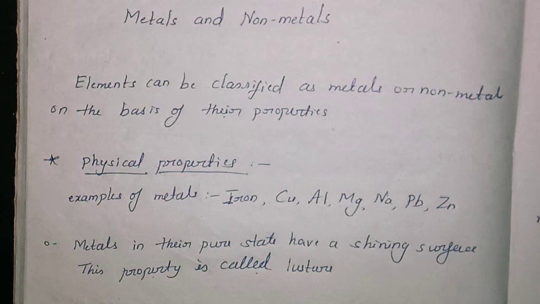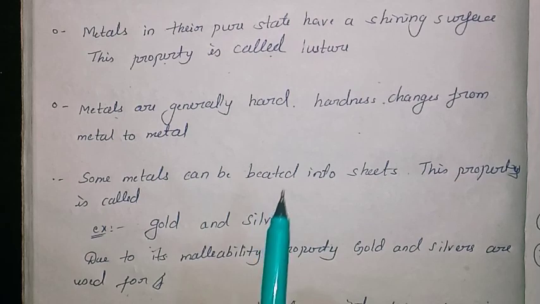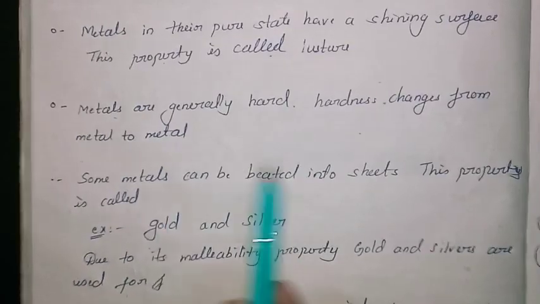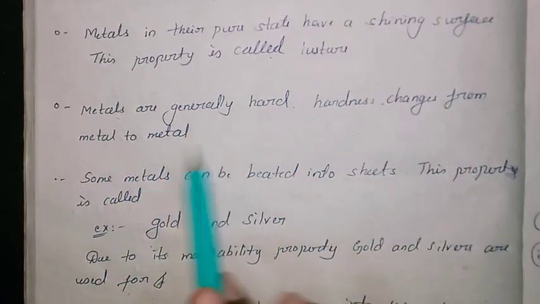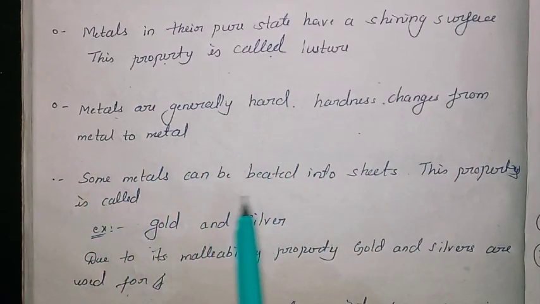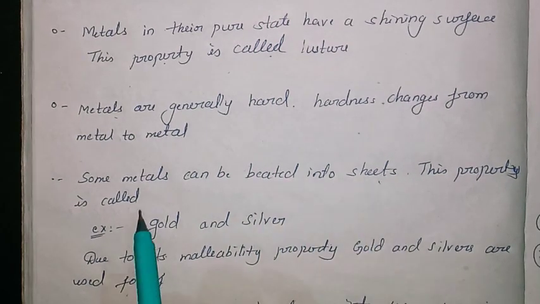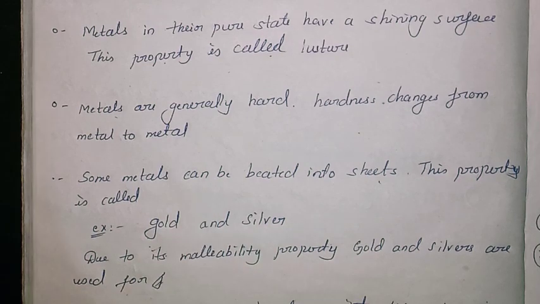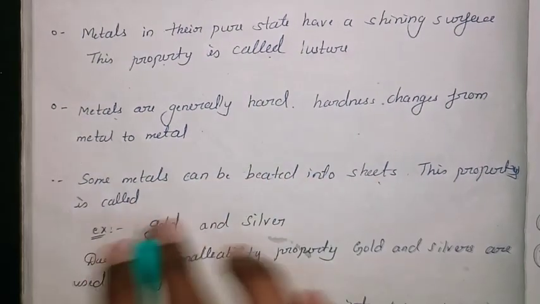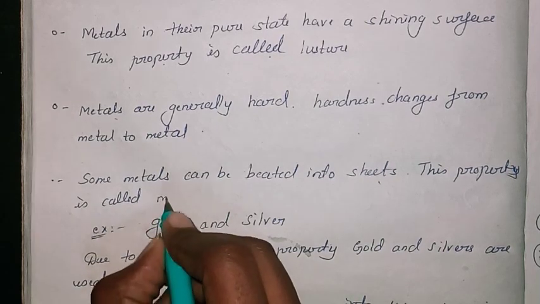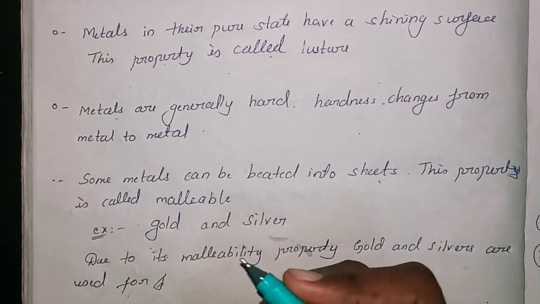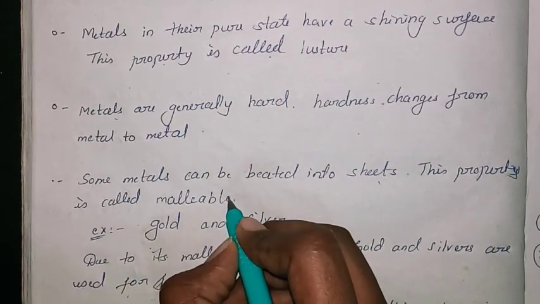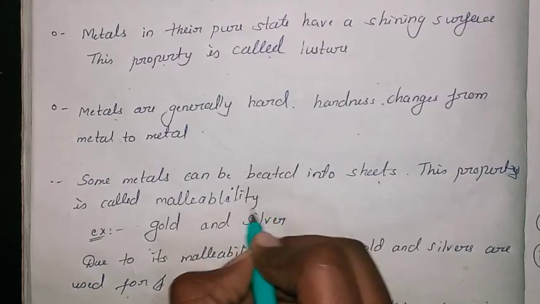Just continue the points, whatever I have explained. Metals are generally hard, and it varies from metal to metal. Some metals can be beaten into sheets. As I told, this property is called malleability. Just write it down: it is called the malleable property of the metal, malleability.